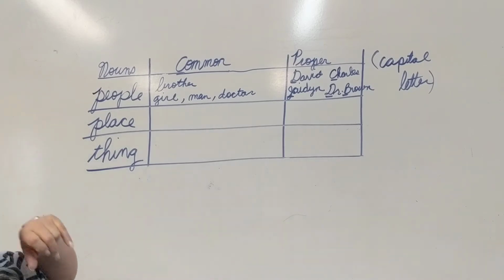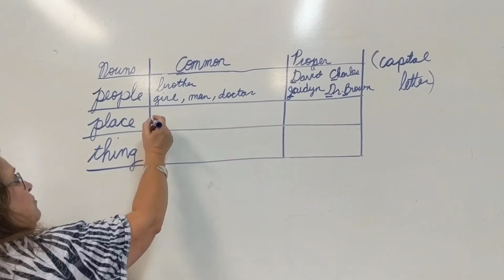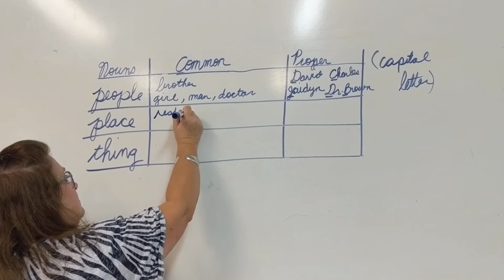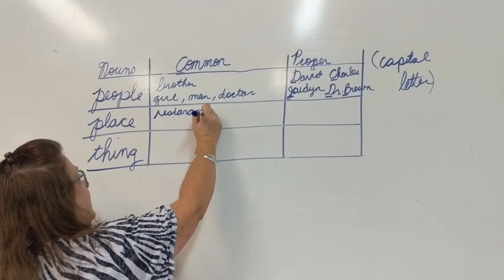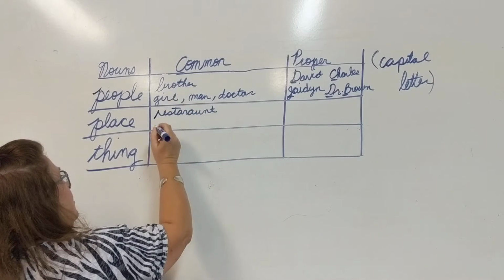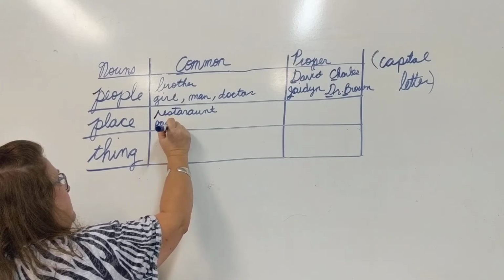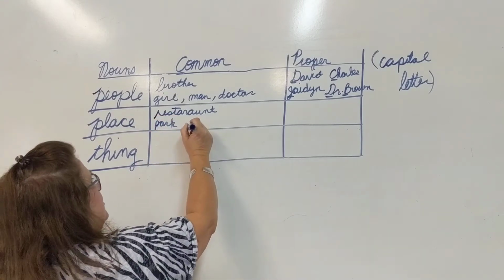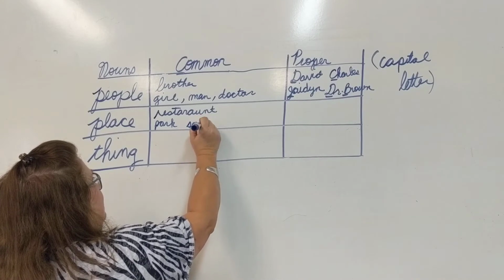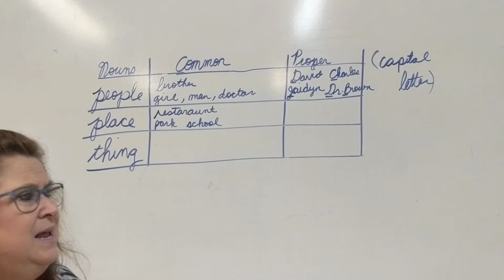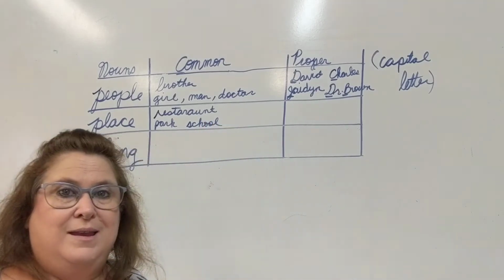Next, let's talk about a place. We can talk about a restaurant. That is a noun, right? Or we can talk about a park. A park is a place, right? Or we can talk about a school. A school is a place, right? But now let's go back to our restaurant, and let's give this restaurant a name.